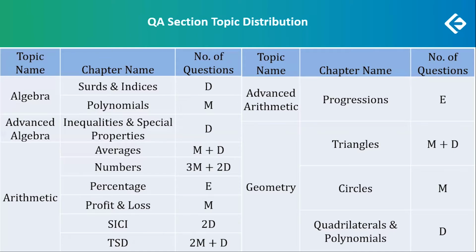A very heavy weightage on arithmetic and advanced arithmetic. Numbers at 5 questions and time to distance 3. That was a good old fashioned paper. Let's look at these questions now one by one with the level of difficulty.